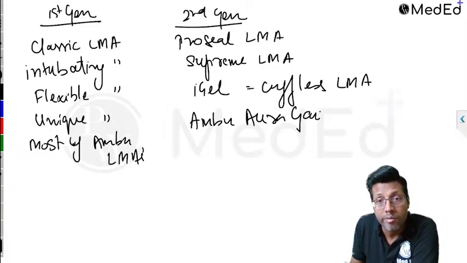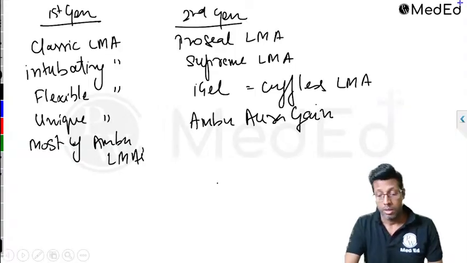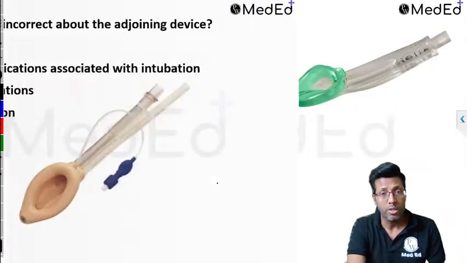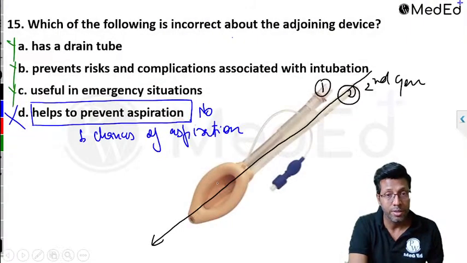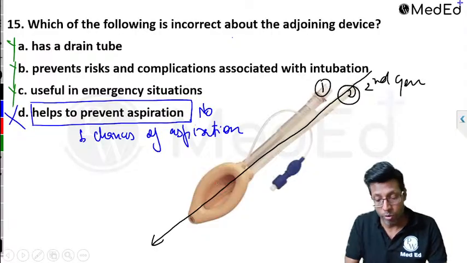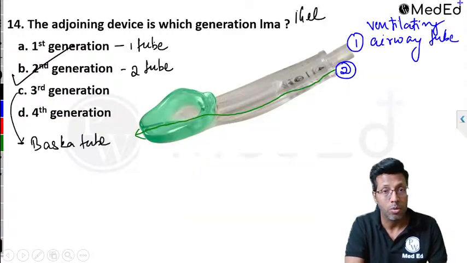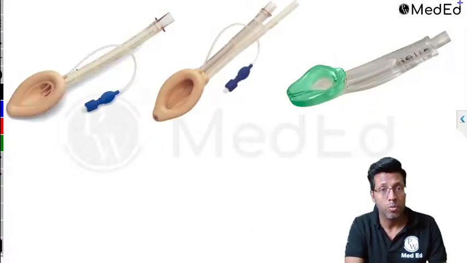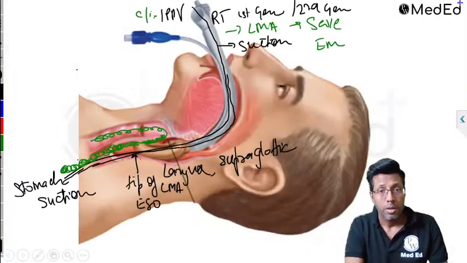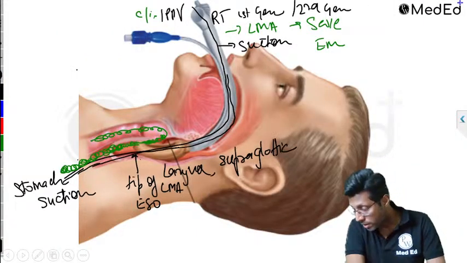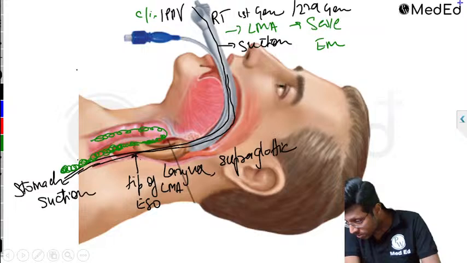Apart from that, all AMBU LMAs are first generation LMAs. Clear? Hopefully this point is done. Again, I did not think of discussing this in so much detail, but all of you were getting confused, hence I discussed it. Okay, so that's done. Next question. Hopefully you've understood, all of you, right? Dr. Marsh has also been answered, everyone got it, correct.